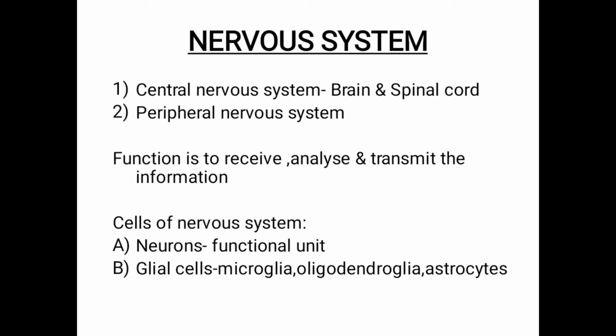The receptors receive the information, and it will go to the brain. Those information are transmitted through a structure called neurons, the cells. Through that it is transmitted to the brain and spinal cord.